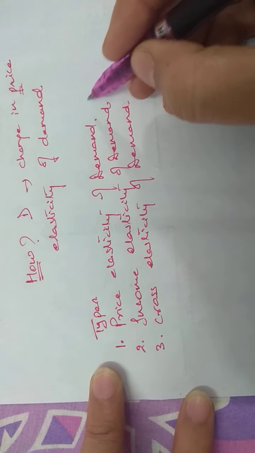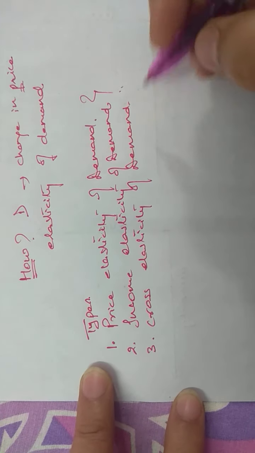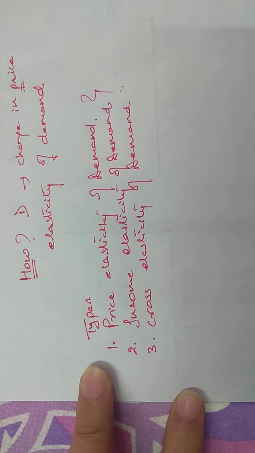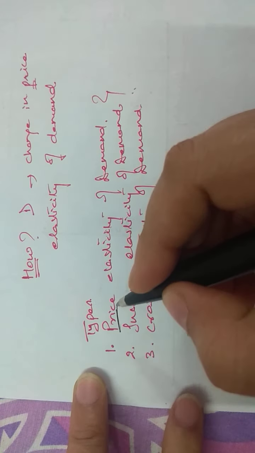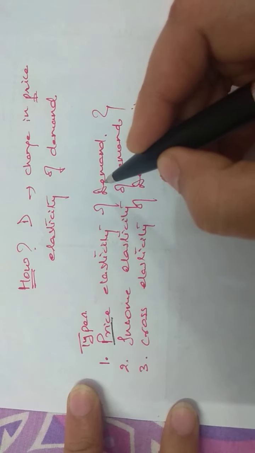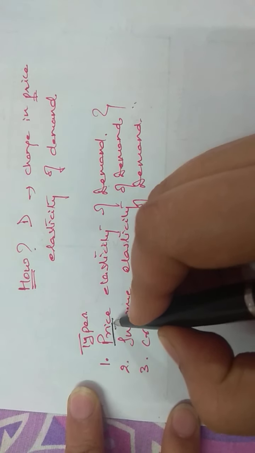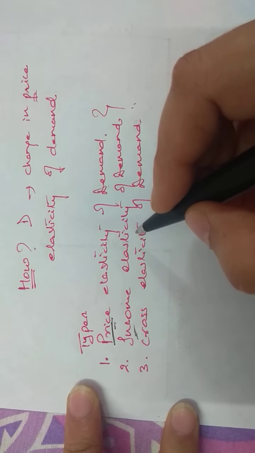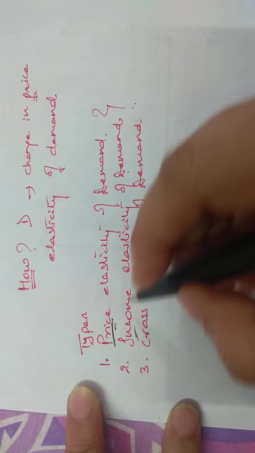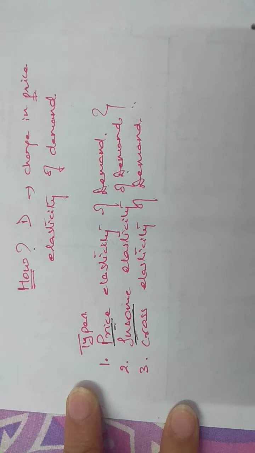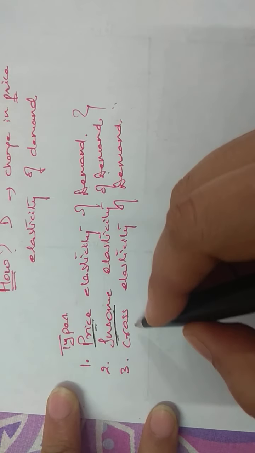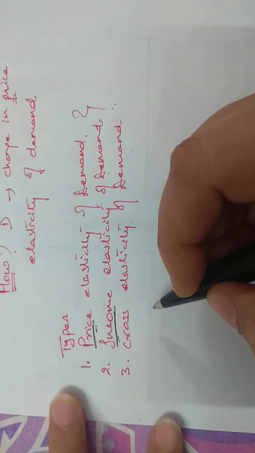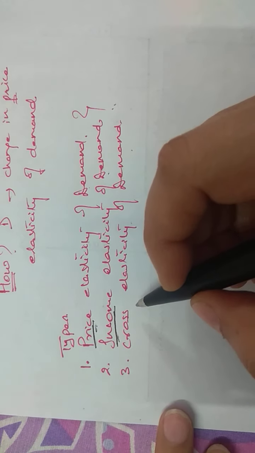Now, these three types of demand, they study the effect of different factors on the quantity demanded of a commodity. Price elasticity determines the change in demand due to a change in the price. Income elasticity determines the change in demand due to a change in income of the consumer. And cross elasticity of demand determines the change in demand due to the change in the price of related goods.